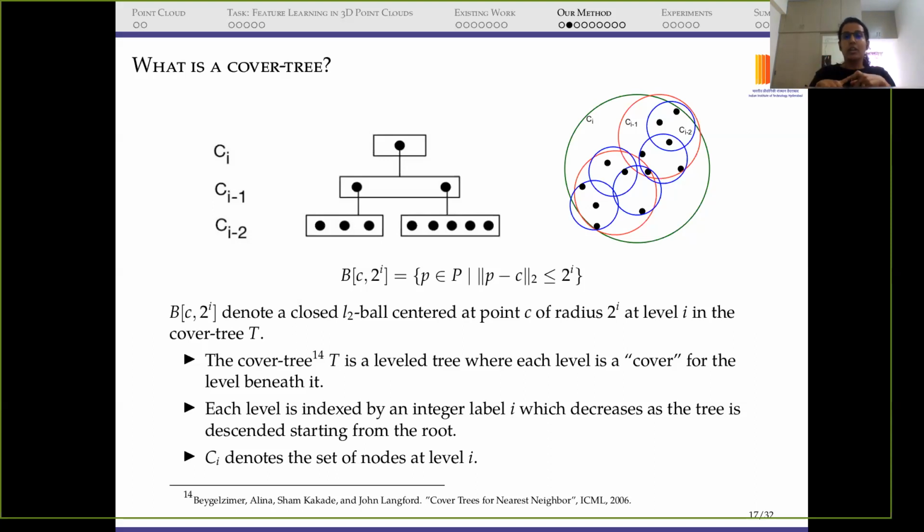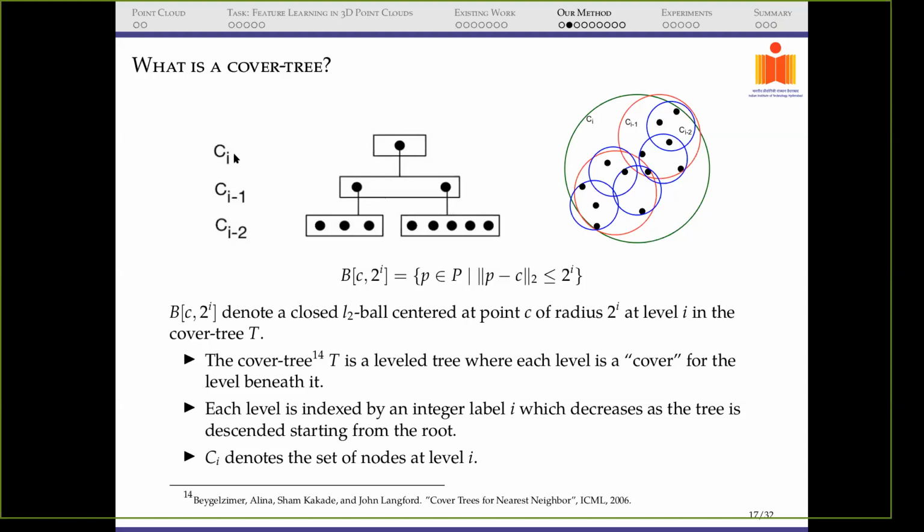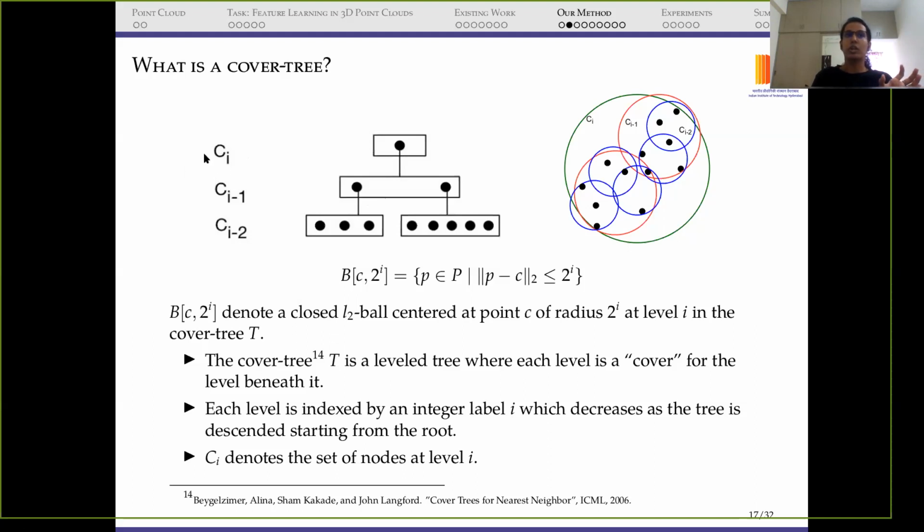Now, a cover tree is a leveled tree where each level is a cover for its lower level. For example, in the first figure, I'm not sure whether all of you can see my cursor, but I'm trying to explain using it. This is a root node, and we have two children of this root node. Each level is indexed by i, and it decreases at every level. At every level we have a set of nodes which are denoted by ci, or ci-1 or ci-2.